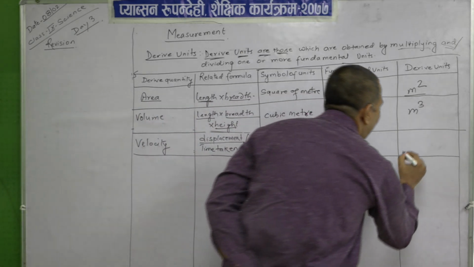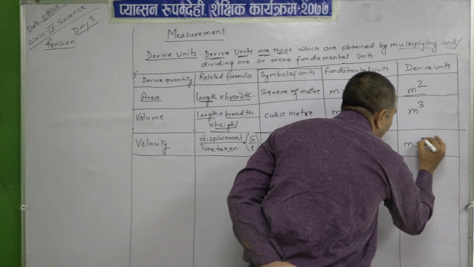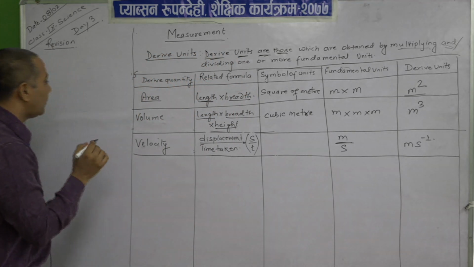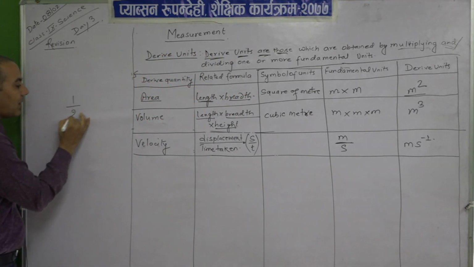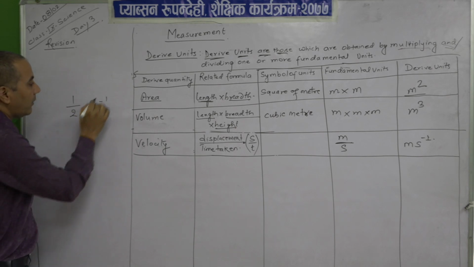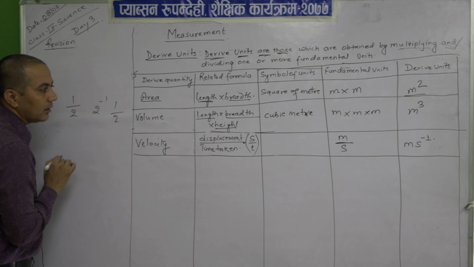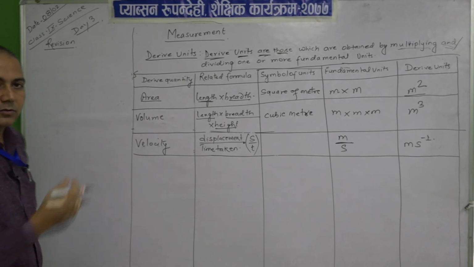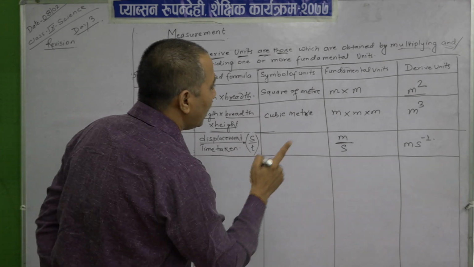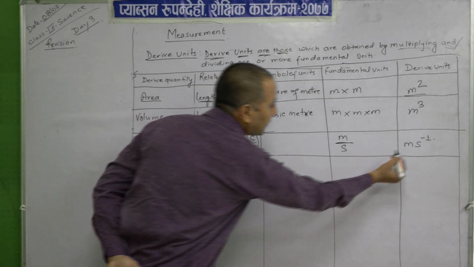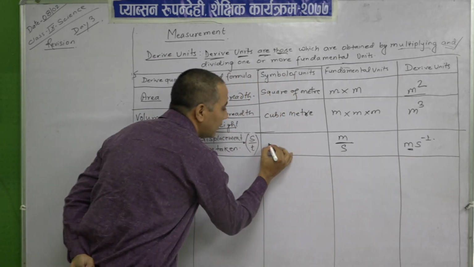Can we write like this, m to the power this one? What we do in mathematics, if it is divided, we can write like this. I am only taking the proportions into the upper parts. Okay, so m. Now, what is the symbol of units? Meter.